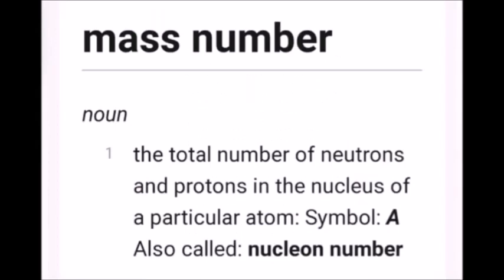What is mass number? The protons and neutrons are present at the center of an atom as the nucleus. These protons and neutrons have considerable mass. Thus, the mass of an atom is mainly contributed by its protons and neutrons. Hence, the sum of the number of protons and neutrons is called its mass number.